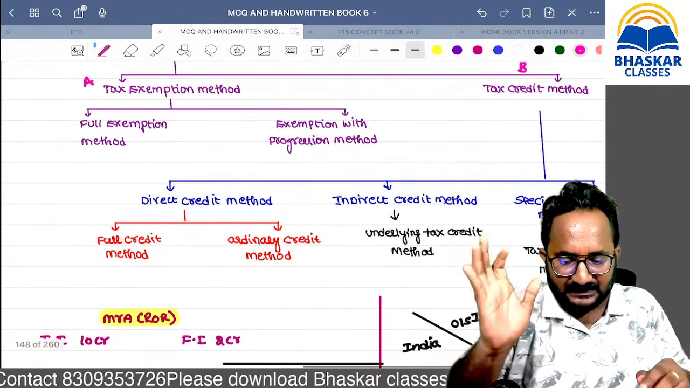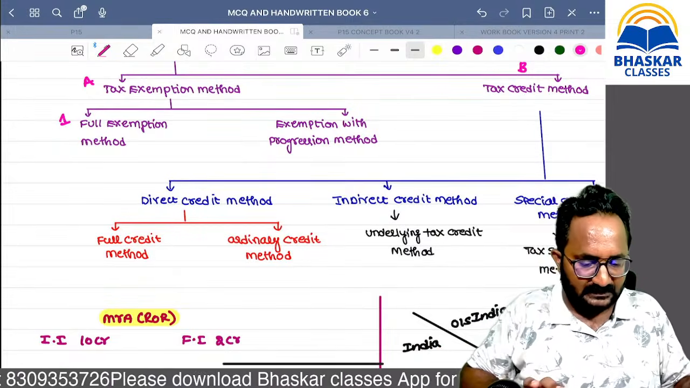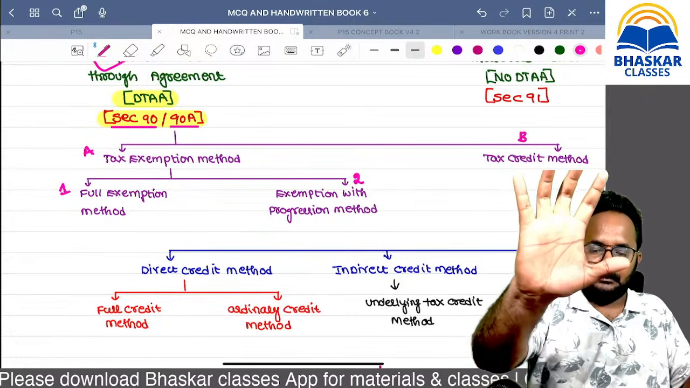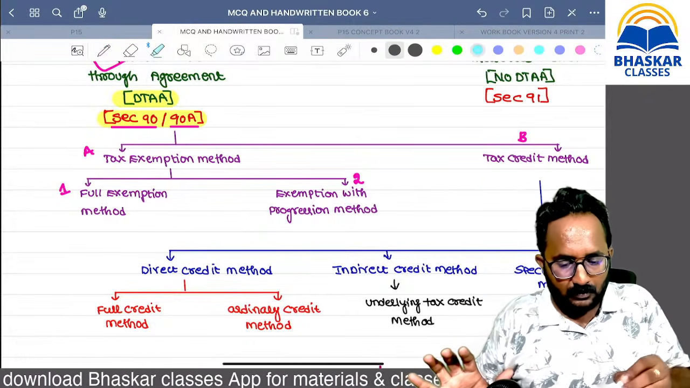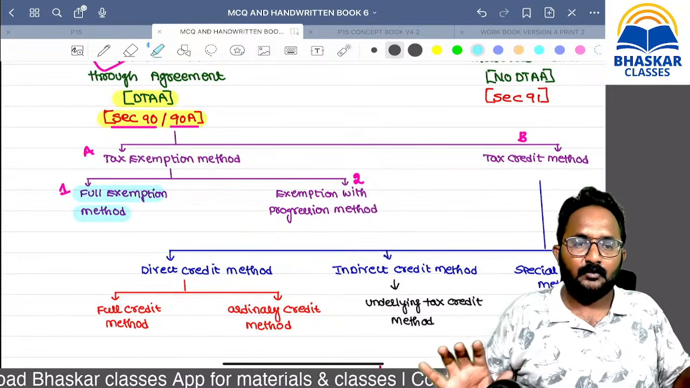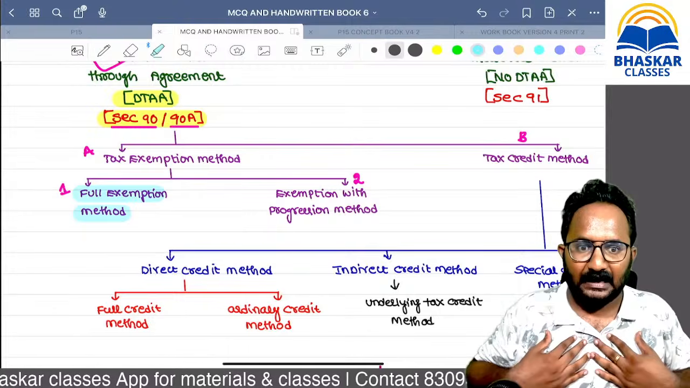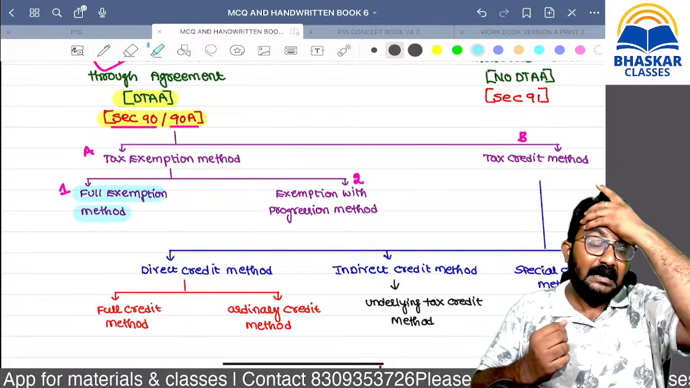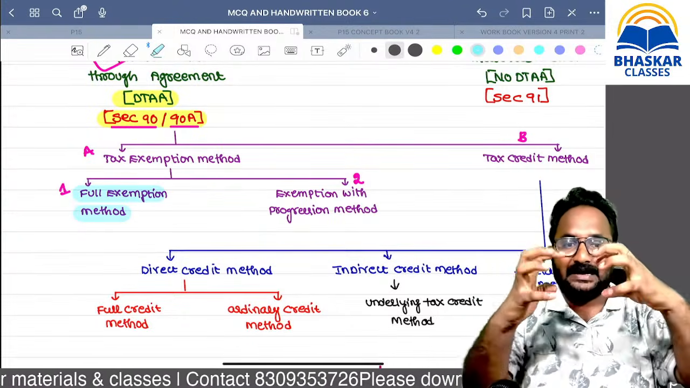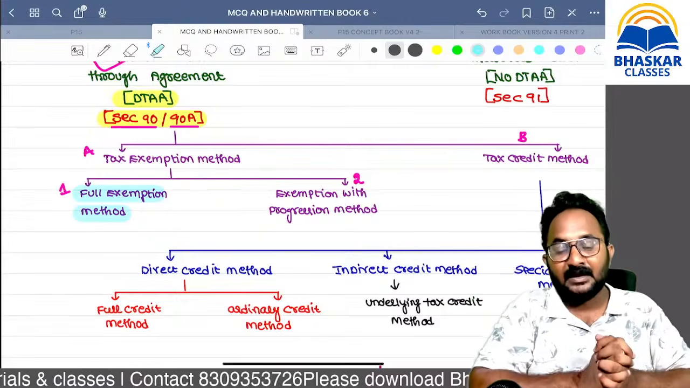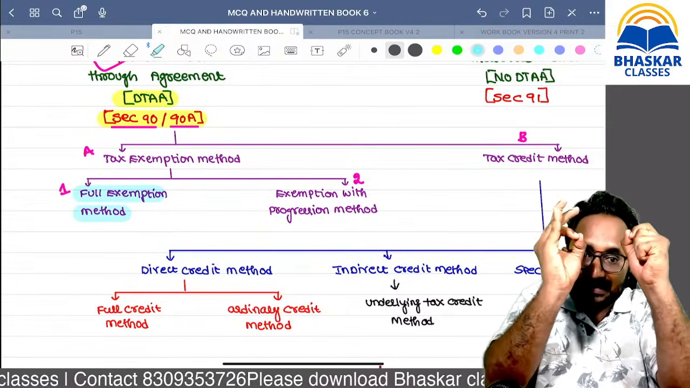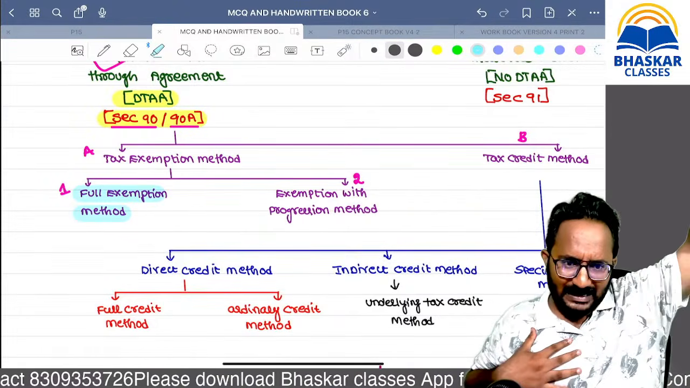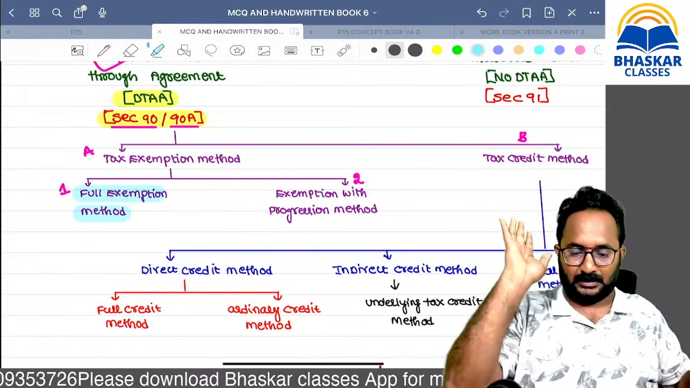If they follow the exemption method, within that there is the full exemption method, and next we have exemption with progression. First, what is the full exemption method? Full exemption means India will not collect tax on foreign income. The foreign country alone has the exclusive right to collect the tax on such income. That is called the full exemption method. It is fully exempt in India, and only the foreign country will collect the tax on it.